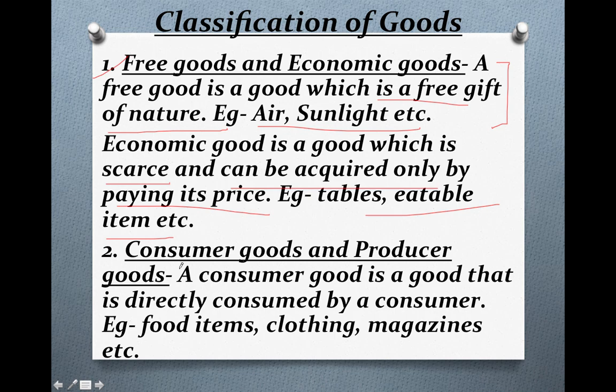Let's proceed to point number 2, that is consumer and producer goods. Now the goods can be divided into two types: consumer goods and producer goods. Now what are consumer goods? Consumer goods are those goods which are produced and directly consumed by the consumer. Those goods which a consumer consumes can be termed as consumer goods. For example, food items, clothing, magazines, whatever we purchase, whatever we consume, that can be termed as consumer goods.